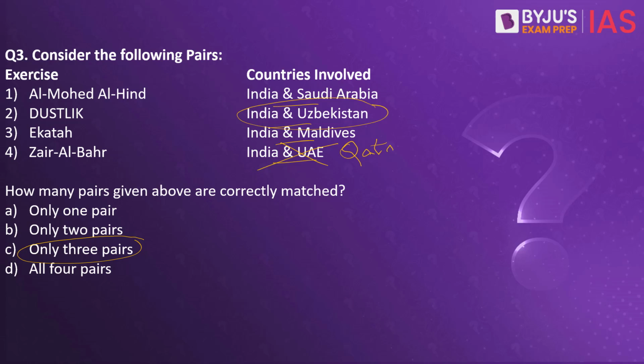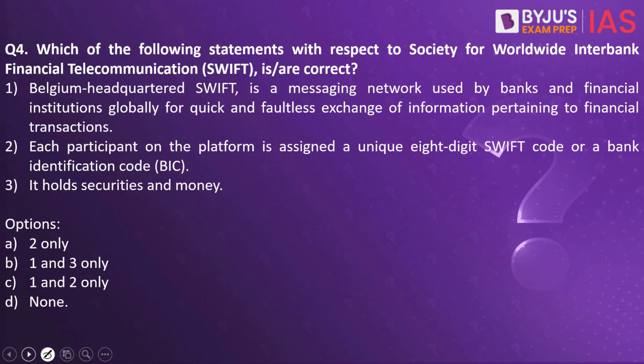So remember, it is not UAE, but Qatar. The participating countries would be India and Qatar. The basic aim is to ensure peace, stability and security in the oceanic regions, and ultimately consolidate interoperability and increase friendship over a period of time. Now let's look into the next practice question.